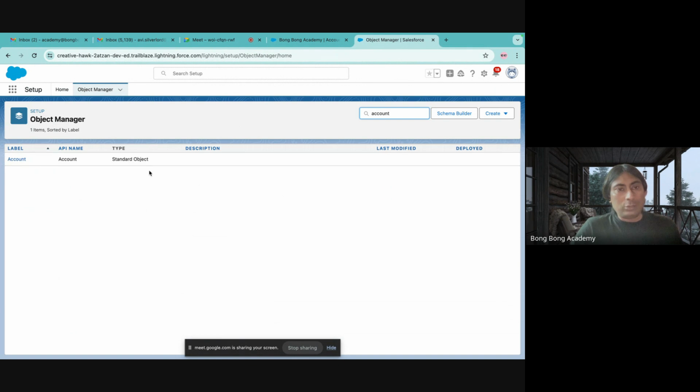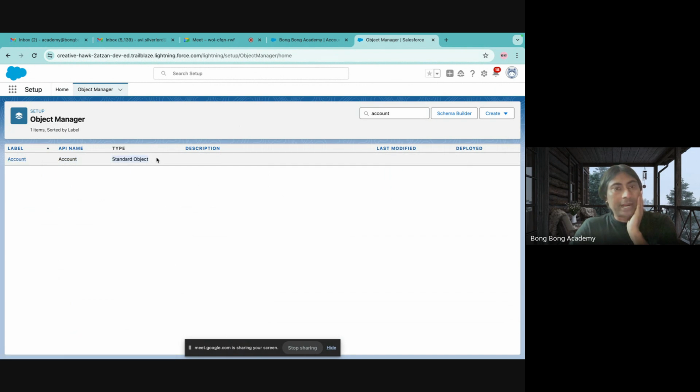So here there are two things. One is the API name, that is very critical. This is important for the system administrator. The API name is not shown to anybody else. A label is shown to everybody else. Okay, so the object name is Account, which everybody can see, and the API name is also Account. The role of these two will come in more detail later.